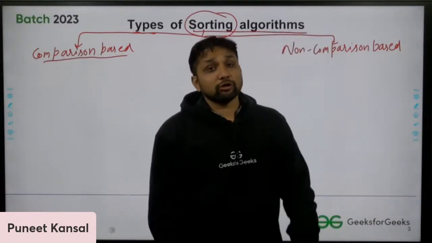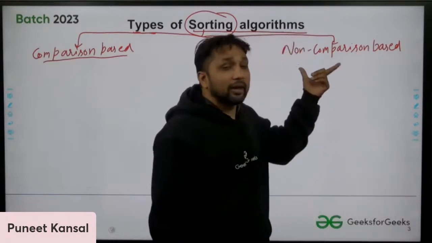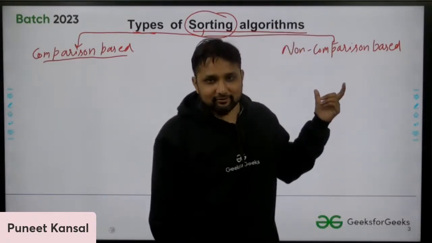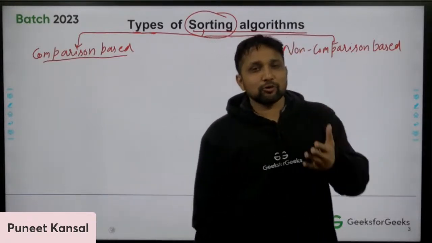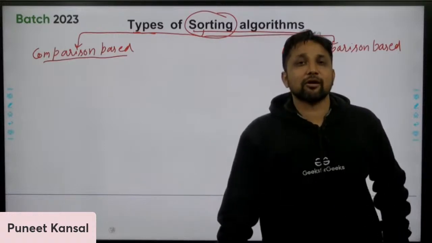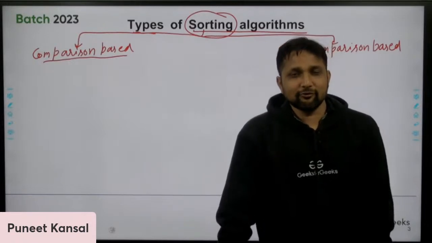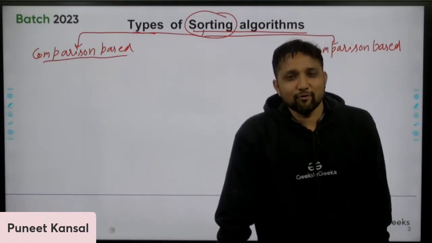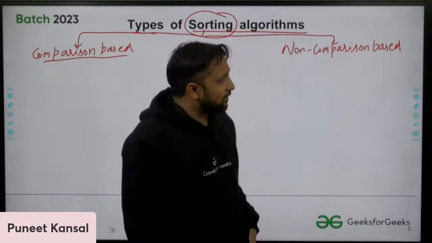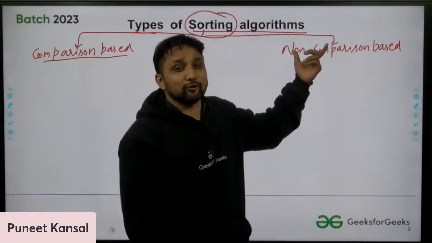But if you are not comparing the numbers, say I give you two numbers, 10 and 20, and I say, please don't compare 10 and 20, can you tell me which number is greater? Then you will say, sir, are you mad? How can I say which number is greater without comparison? But we can do that.